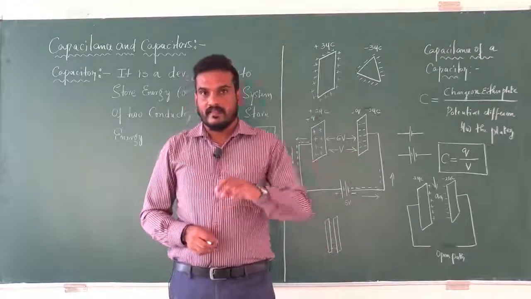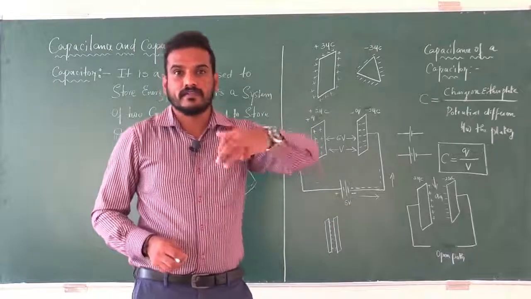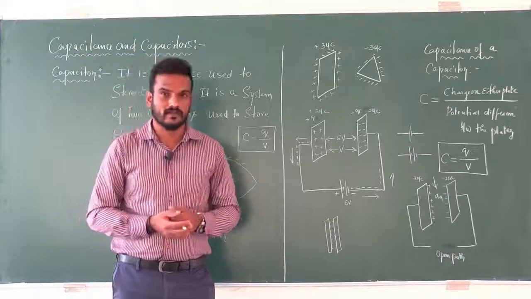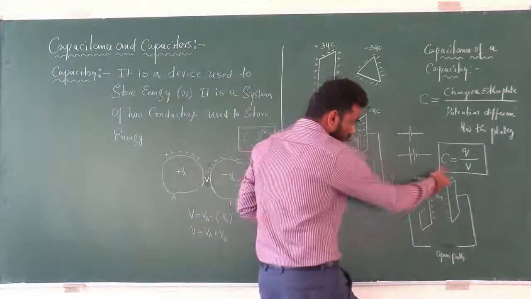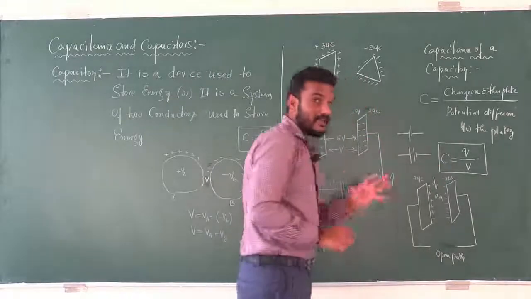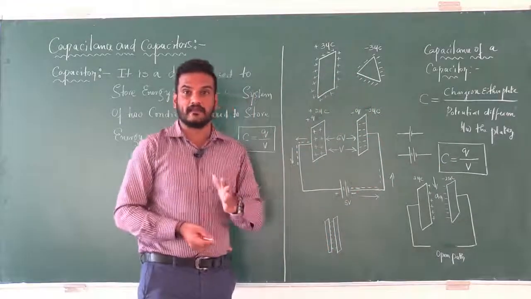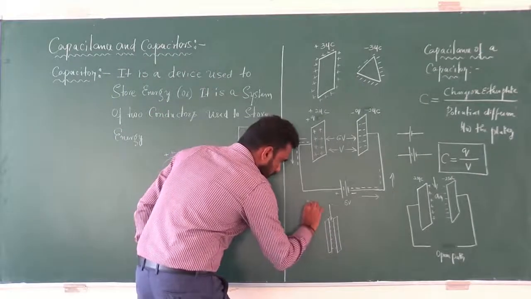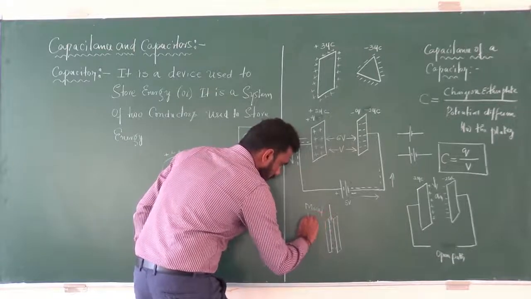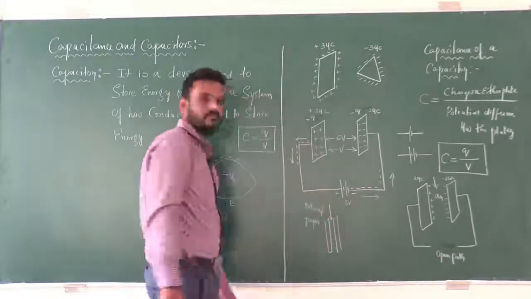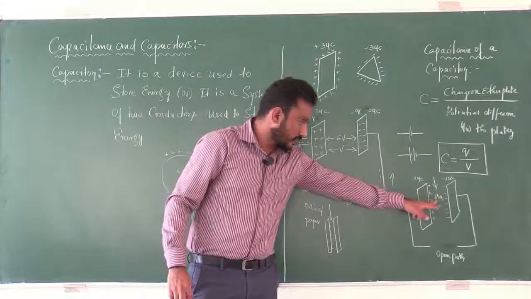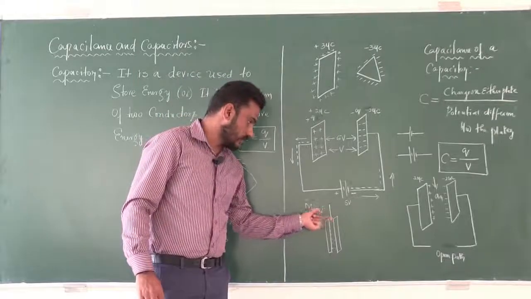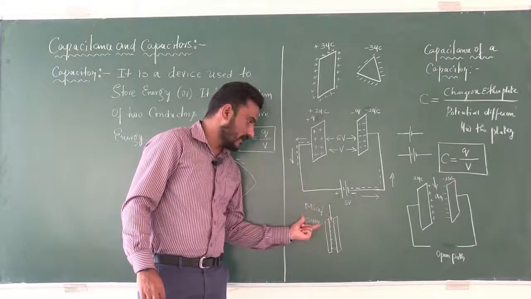Suppose the insulation of air medium is not sufficient to avoid the neutralization, then what will happen? Certainly we can introduce some dielectric medium like paper or mica. Like this we can introduce mica or paper. If the insulation of air medium is not so sufficient, then we can introduce dielectrics like mica and paper.